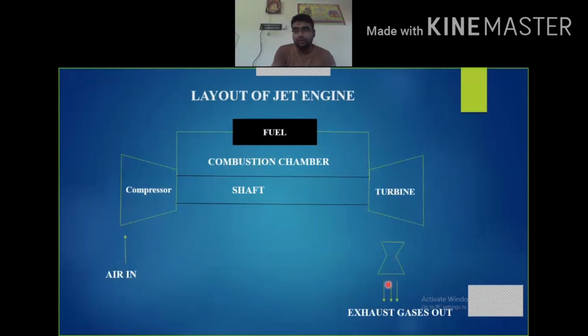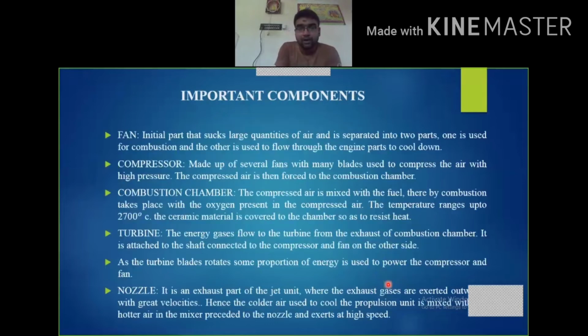From the nozzle these gases exit from the rearward direction of the aircraft with high velocity, and then the aircraft moves at a high speed in the forward direction. So this is about the layout of a jet engine. These are the components of the basic layout of a jet engine.